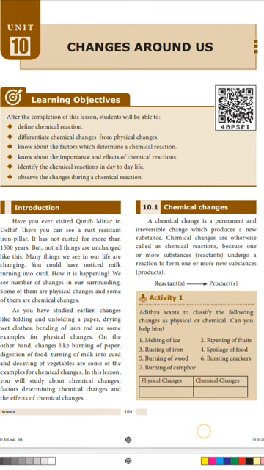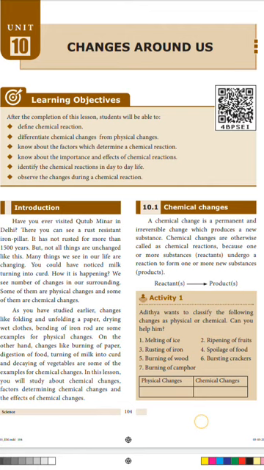First we will see the examples for physical changes. Changes like folding and unfolding of a paper, drying wet clothes, bending of an iron rod are some examples of physical changes. Now we will see the examples for chemical changes. Changes like burning of paper, digestion of food, turning of milk into curd, decaying of vegetables. These are all examples of chemical changes.